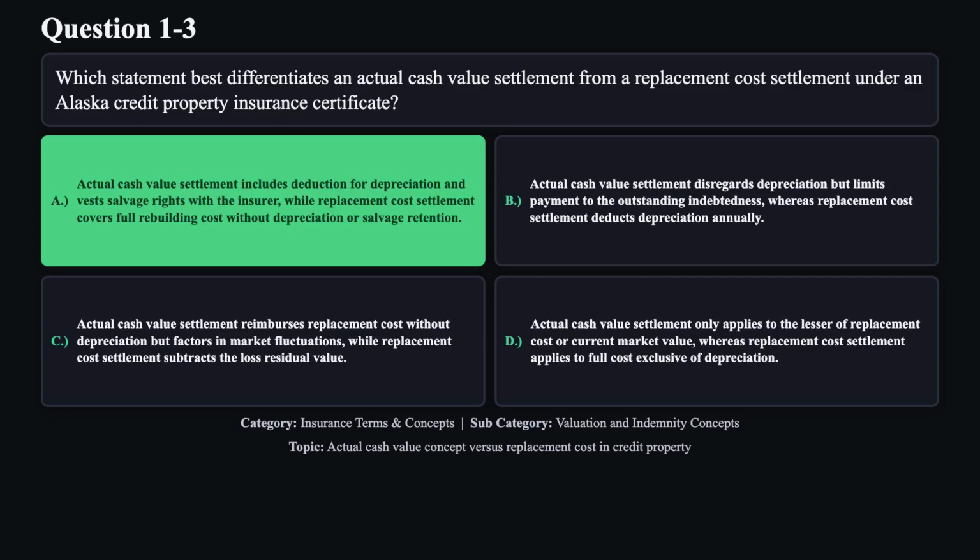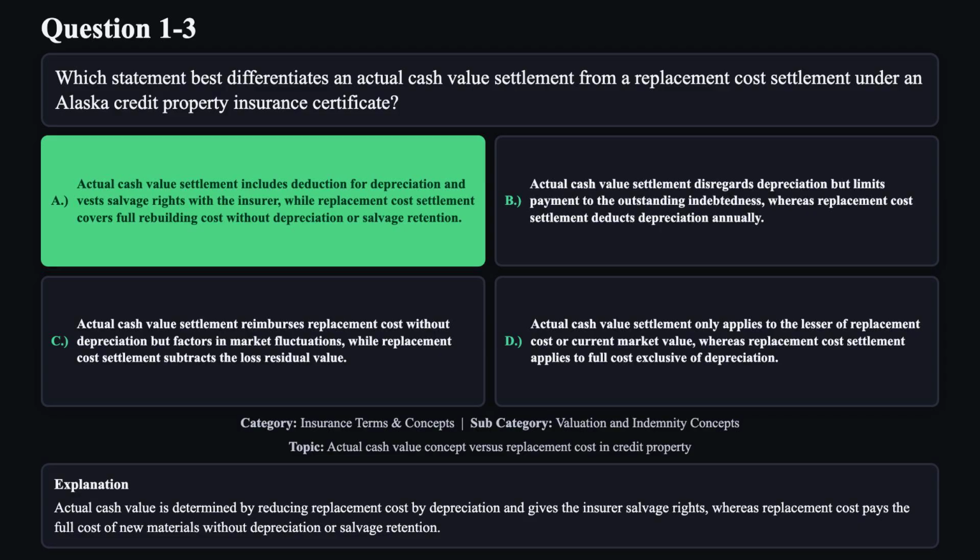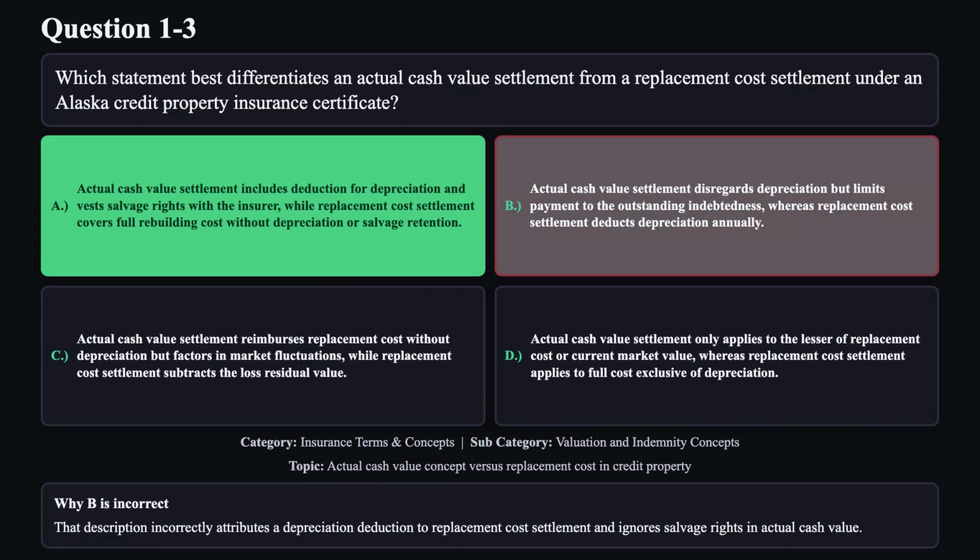The correct answer is A. Actual cash value is determined by reducing replacement cost by depreciation and gives the insurer salvage rights, whereas replacement cost pays the full cost of new materials without depreciation or salvage retention. Reason B is not correct. That description incorrectly attributes a depreciation deduction to replacement cost settlement and ignores salvage rights in actual cash value.